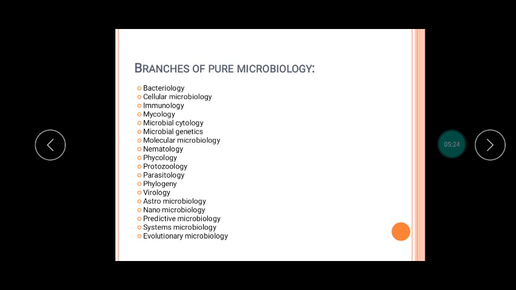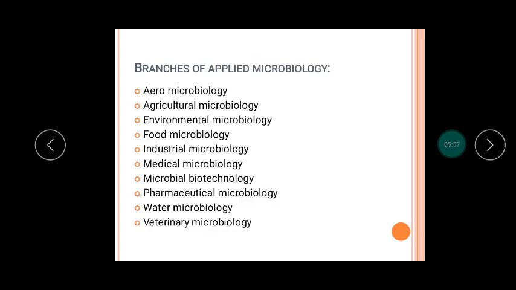Now the branches of pure microbiology. These are all branches of pure microbiology: bacteriology, cellular microbiology, immunology, mycology, microbial cytology, microbial genetics, molecular microbiology, nematology, phycology, protozoology, parasitology, phylogeny, virology, astromicrobiology, nanomicrobiology, predictive microbiology, systems microbiology, and evolutionary microbiology.